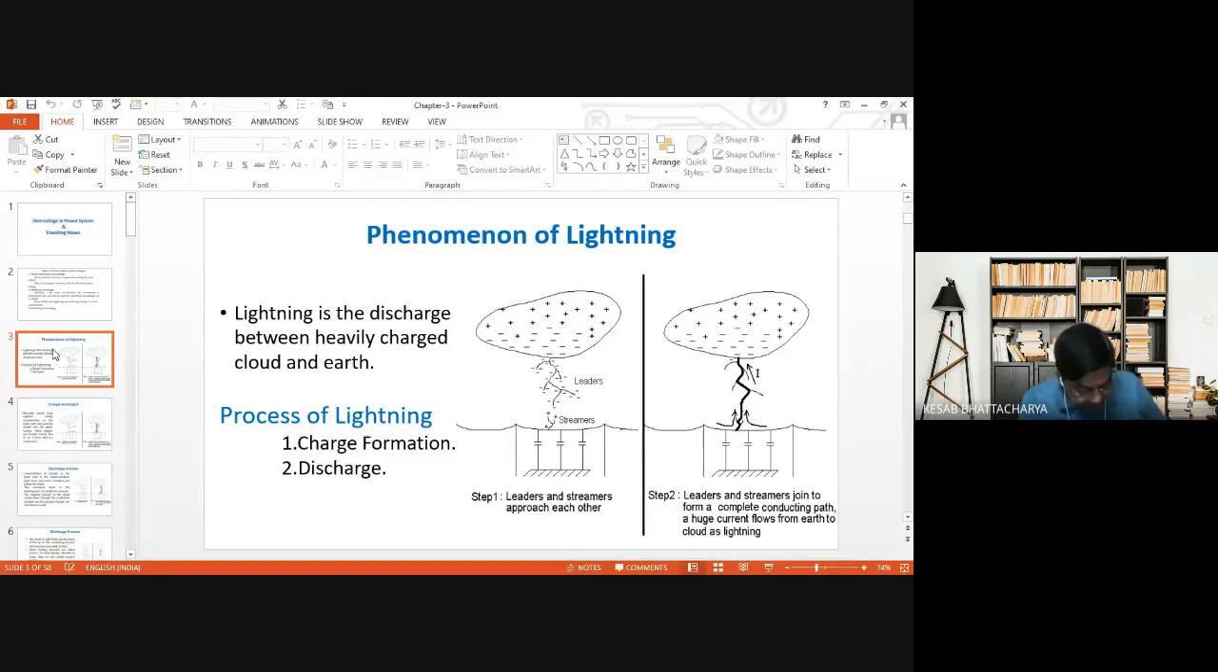Now, it is believed that these charges develop in the cloud mainly due to air friction and ion conduction.